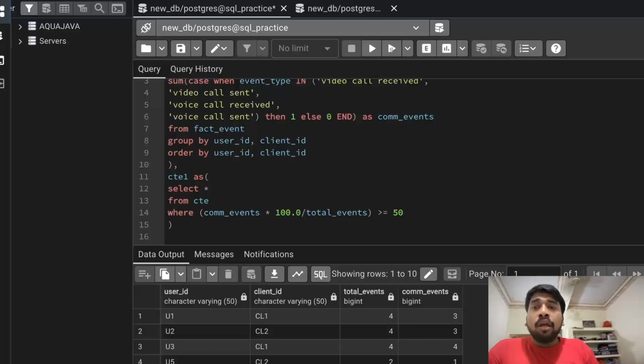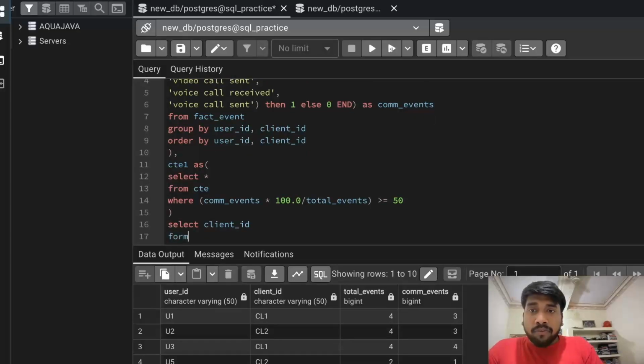Okay. Now we need to do one last thing here. We need to select the client ID because we only need the top ID, right? Like the one which had the maximum number of qualified users. Okay. From CTE1.